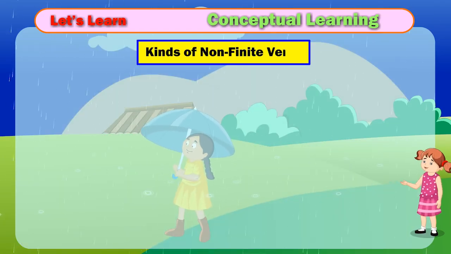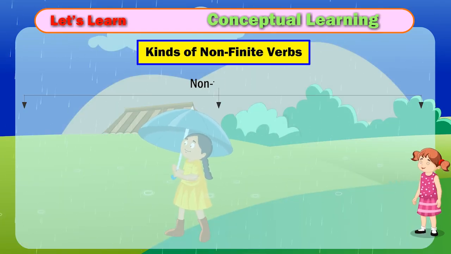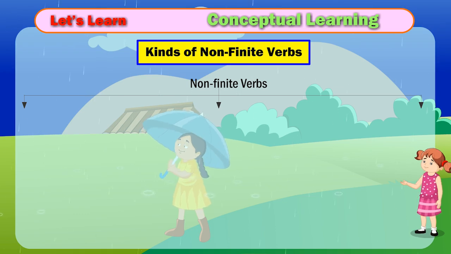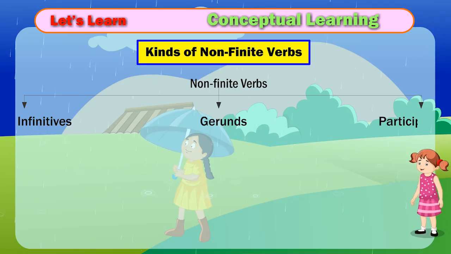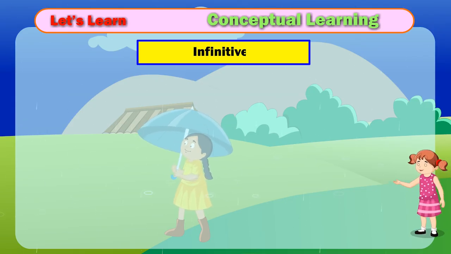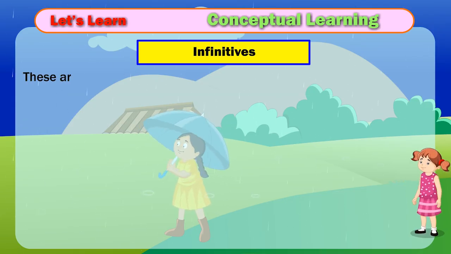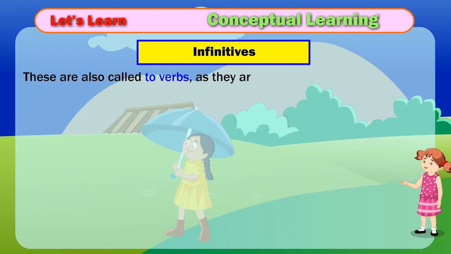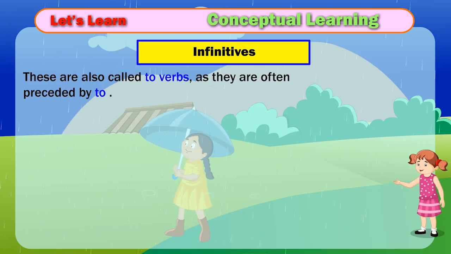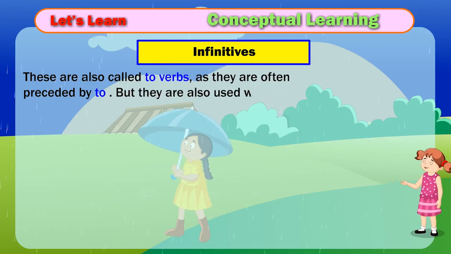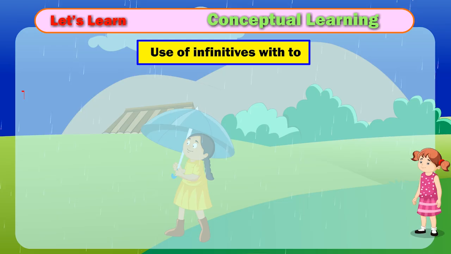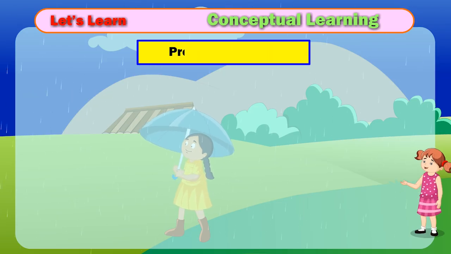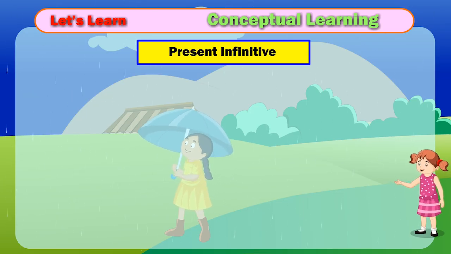Kinds of non-finite verbs. Non-finite verbs: infinitives, gerunds, participles. Infinitives are also called to verbs, as they are often preceded by to. But they are also used without to. Infinitives with to can be used as present infinitive.